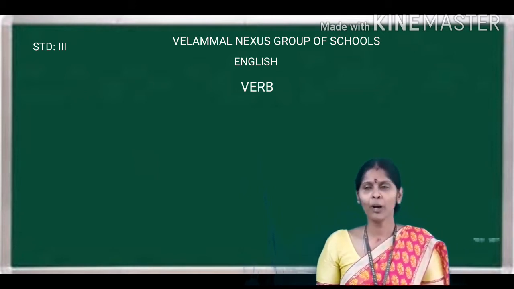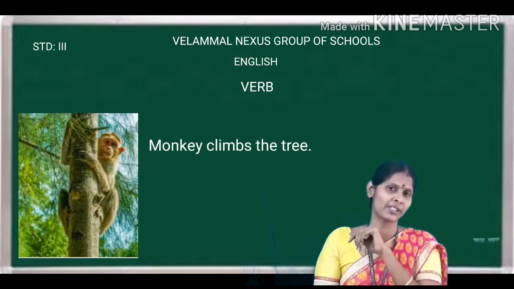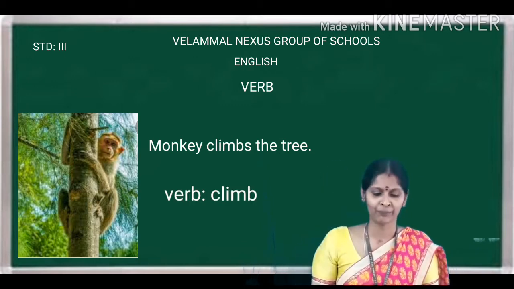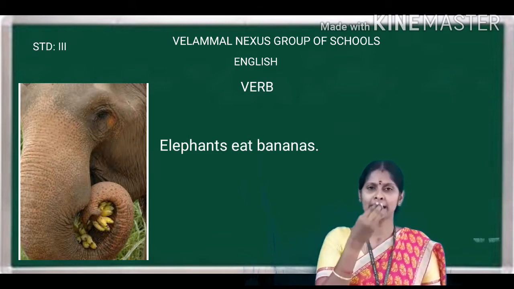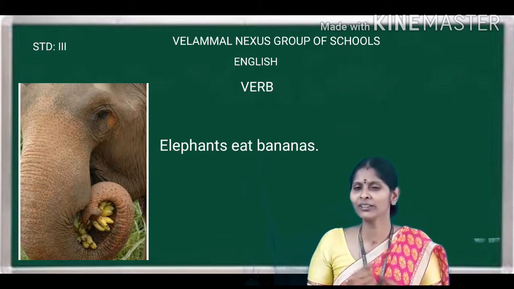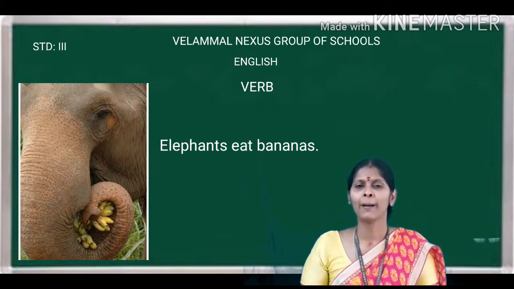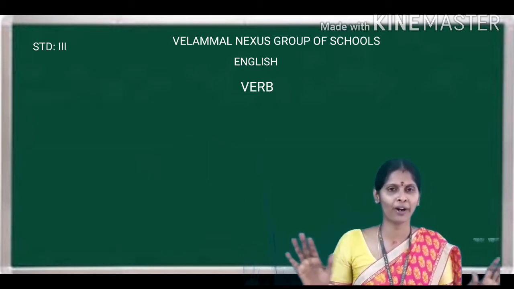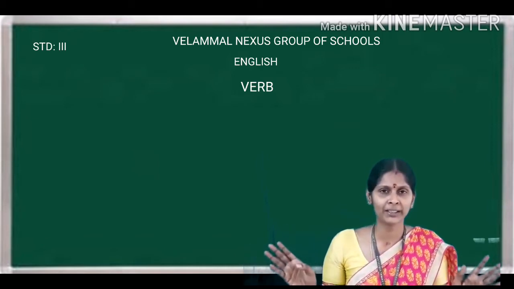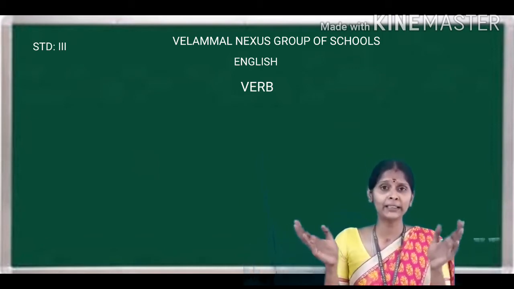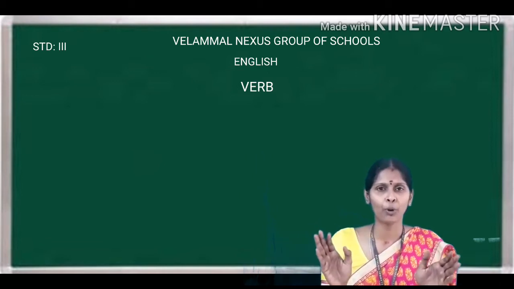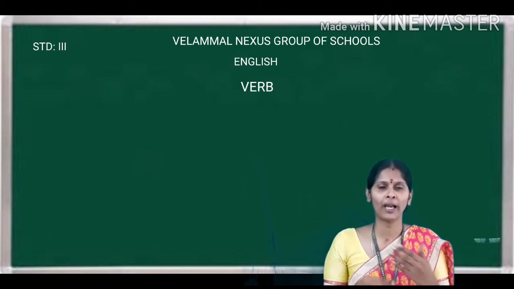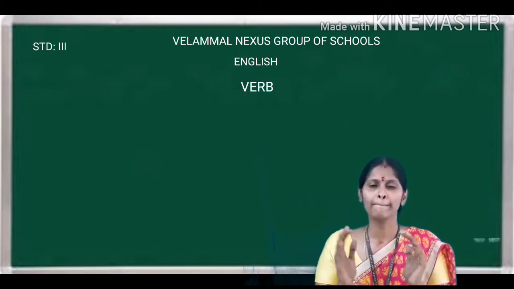Fine. Now, monkey climbs up the tree. What is the action word here? Climbs. Now, elephant eats banana. What is the action word or verb here? Eats. Yes, children. You're good. So, you know what a verb is. Verbs are nothing but action words, and these action words are also called main verbs. Action words are called main verbs.